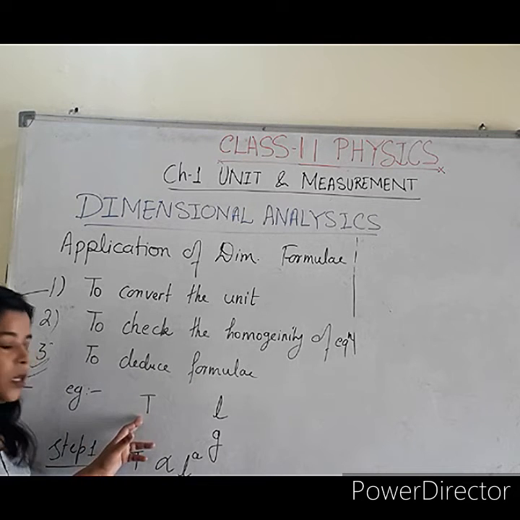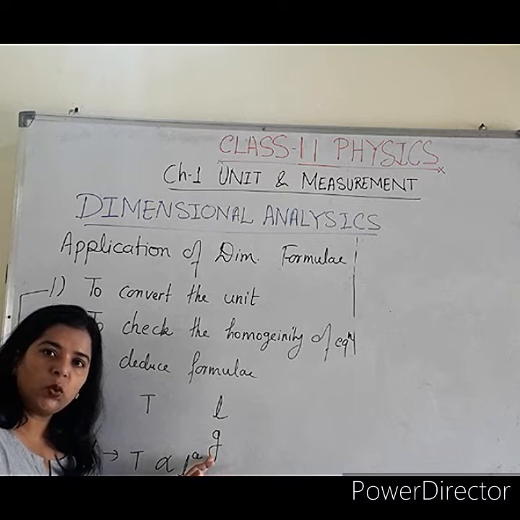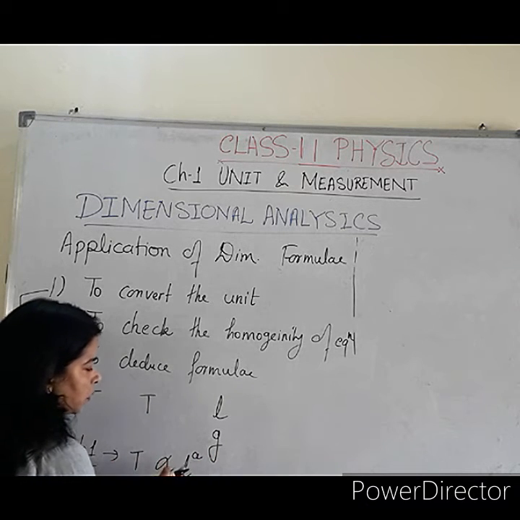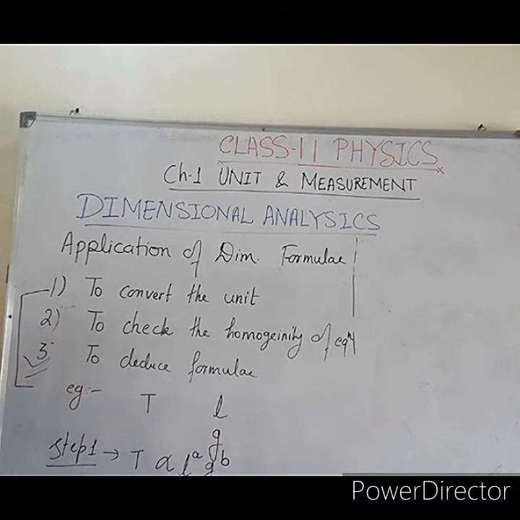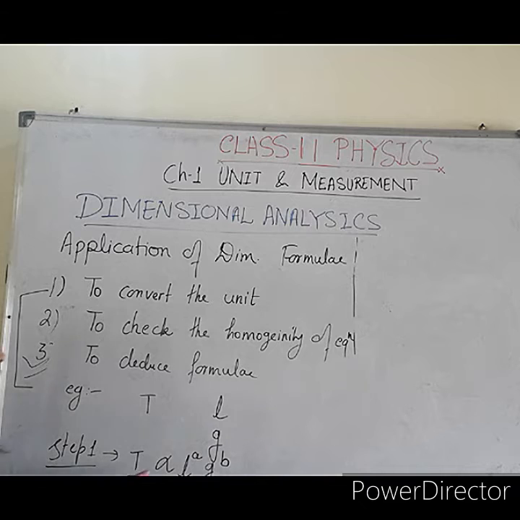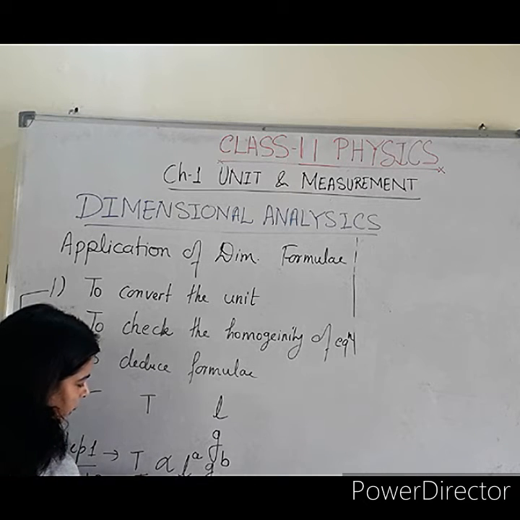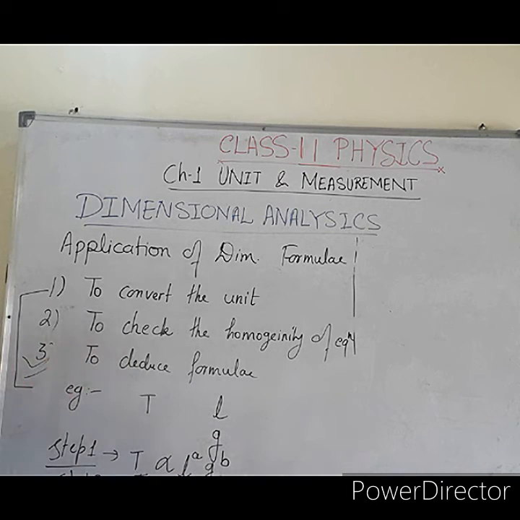This is the time period of the simple pendulum, the length of the simple pendulum, and acceleration due to gravity. So we have taken the case T is directly proportional to L to the power A and G to the power B. To remove this proportionality, step number 2, we will write T is equal to K, first of all we will use one constant K, L to the power A, G to the power B.